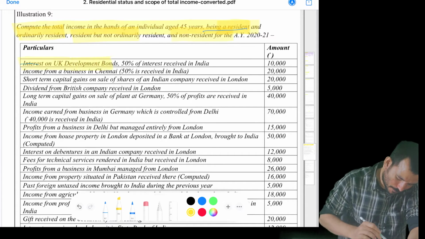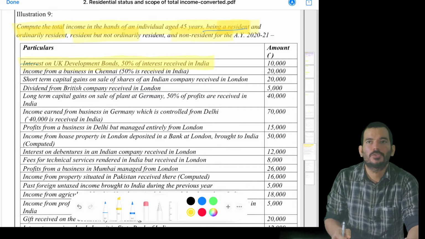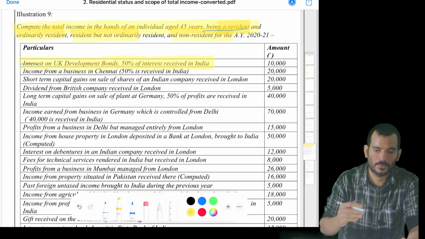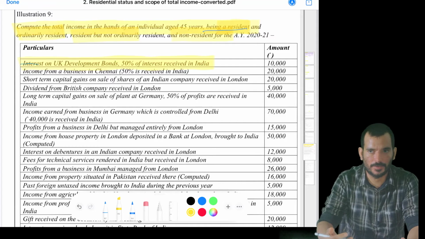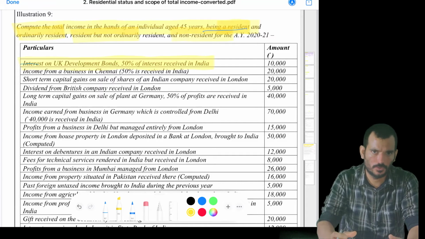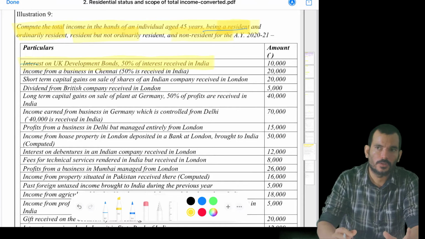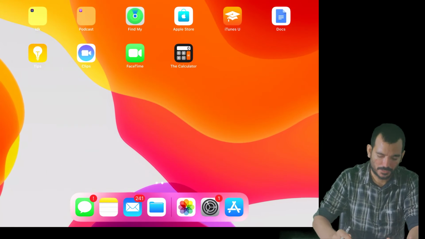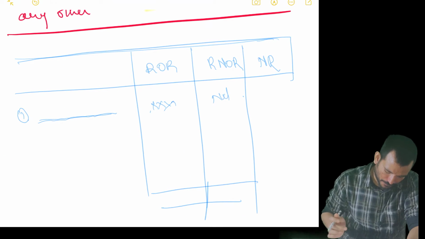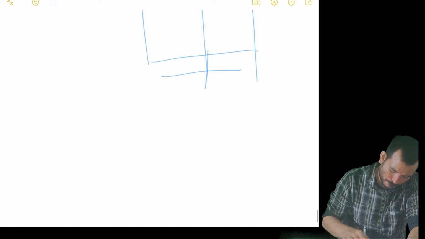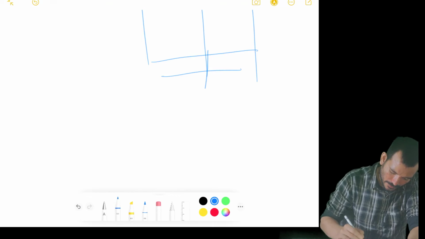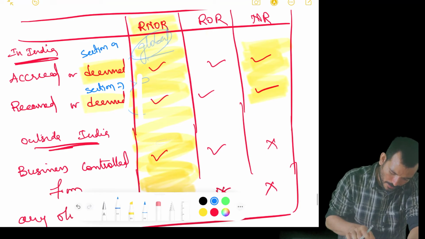Interest on UK development bonds, 50% received in India. In UK there is a bank and the bank is paying some interest. Is it accrued in India? No, it's not accrued in India. So the one for which this concept is not applicable, we need to take only 50%. What I mean by that is, as we discussed, or maybe in top also there is, right?